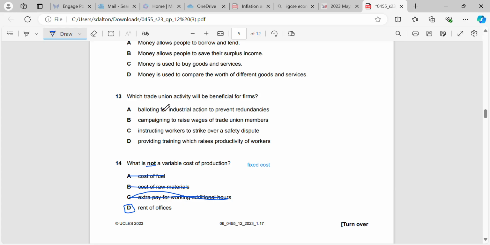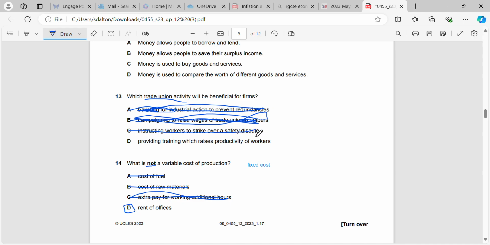So question 13. Which trade union activity will be beneficial for firms? So which trade union activity is going to help the firms? So in this case it's pretty simple. Balloting for industrial action to prevent redundancies, that's not going to benefit a firm, is it? Because taking industrial action means that people will not be working, so their productivity will be decreased. Campaigning to raise wages of trade union members, sorry about my blue pen going all over the place here, it's hard to control. That's also not going to benefit a firm, obviously, because it will raise their costs of production.